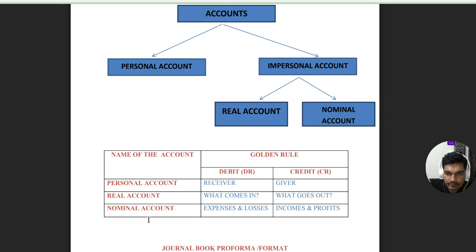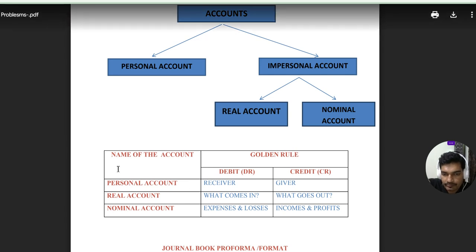Next one, cash deposited in Axis Bank. In this transaction, cash is real account, Axis Bank is personal account. So we need to apply two rules. One is real account, another one is personal account.